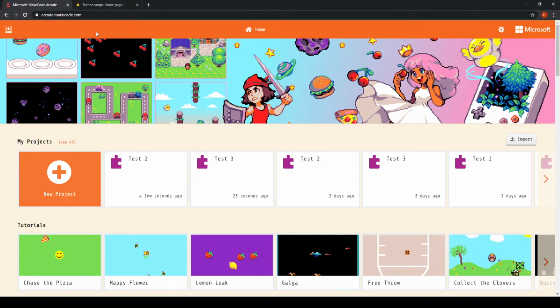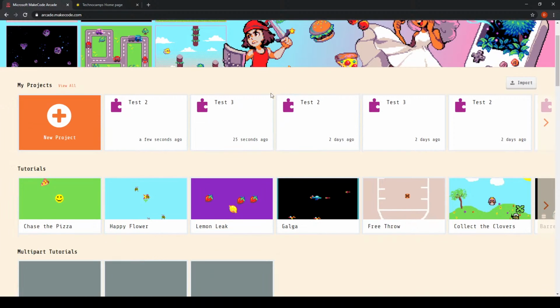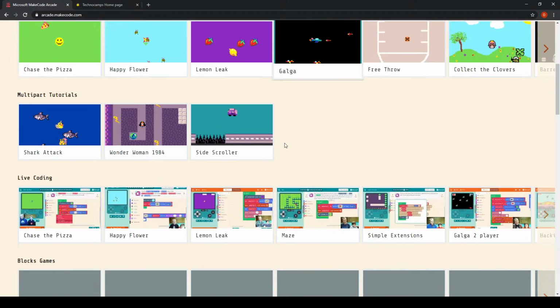And you should then, if you're on the correct link, be brought to this page, which is the arcade.makecode homepage. And again, this is something that has been produced, or developed further, with Microsoft. So there are lots of very useful things that you can use on this website.